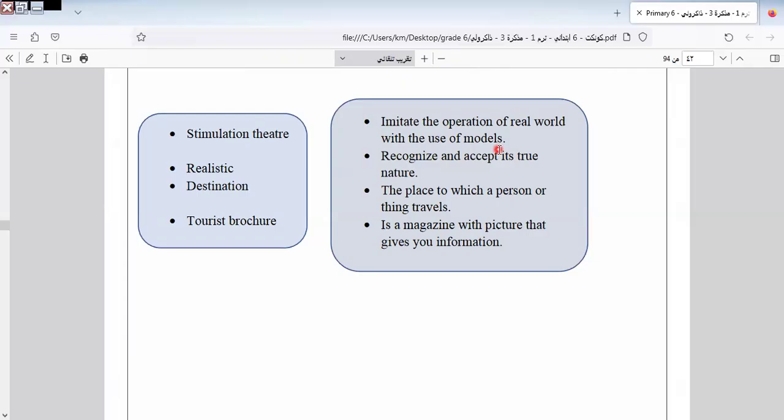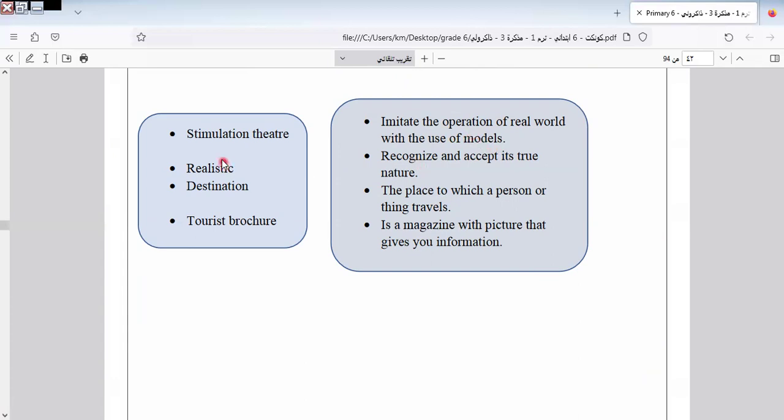And we have a pig that is the leader of the animals. So here we use someone or animals like a leader for other animals. So this is called simulation theater, means acting someone with a person.